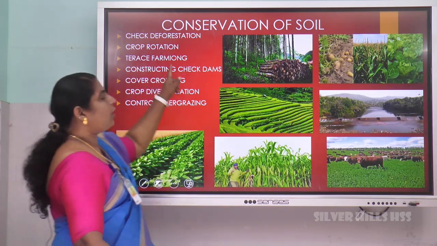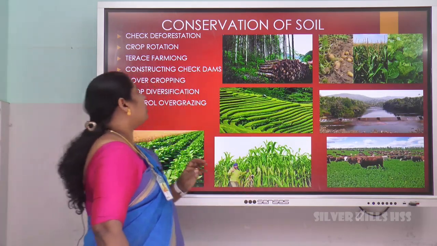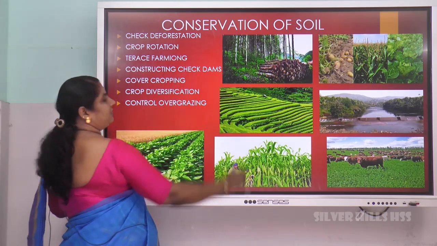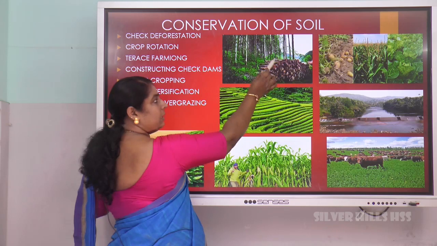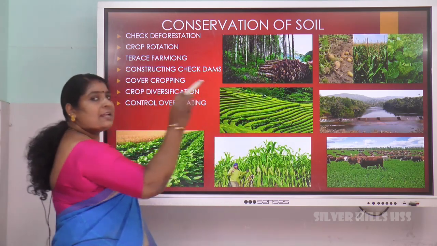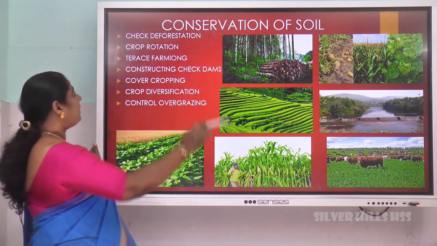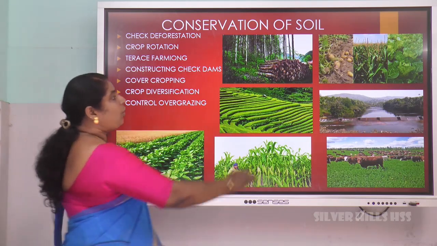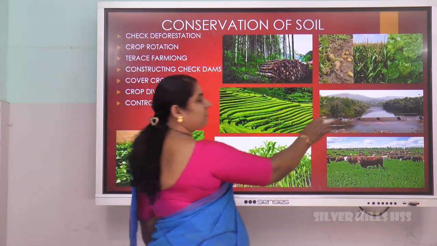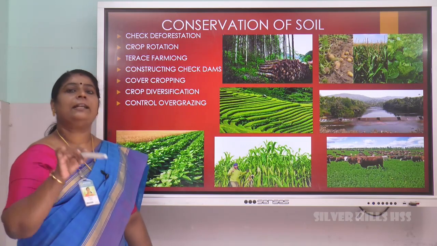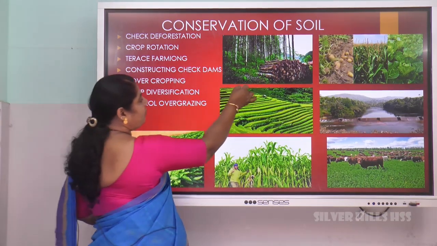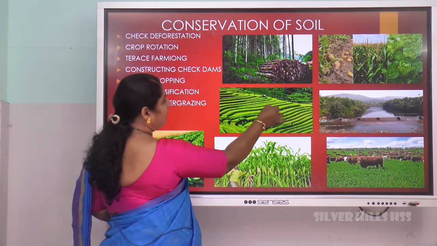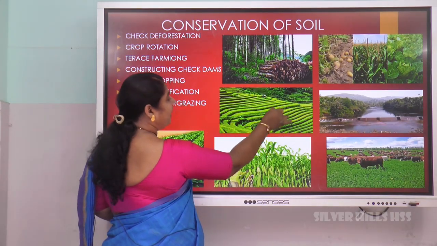Last, how soil can be conserved. Conservation of soil. Check deforestation. That is, trees should not be cut down because they hold the soil just like a net. Second one is crop rotation. Grow various types of crops in the same land so fertility of the soil will be increased. Terrace farming. Plants will be planted here stepwise where soil erosion will be very less.